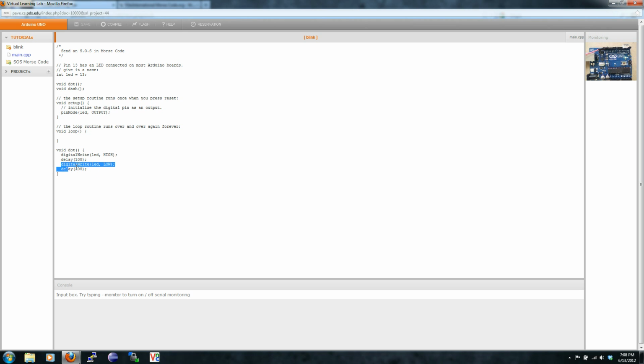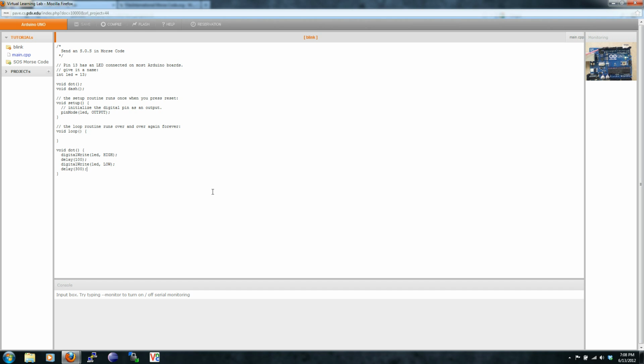The second delay is for 300 milliseconds. Another way to think about this is that the millisecond is 1/1000th of a second. Another idea is that 1,000 milliseconds make up 1 second.